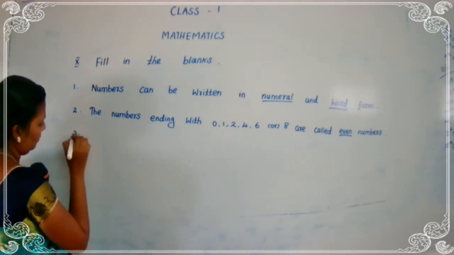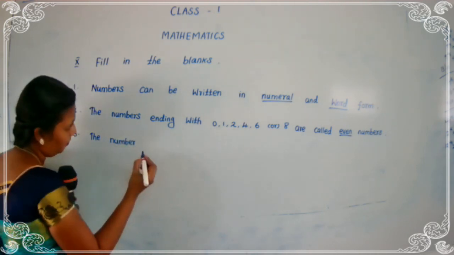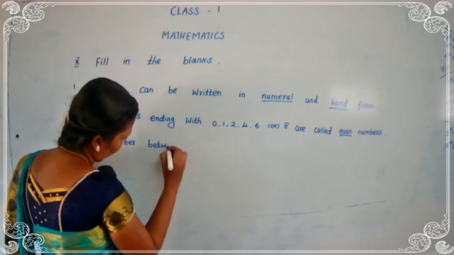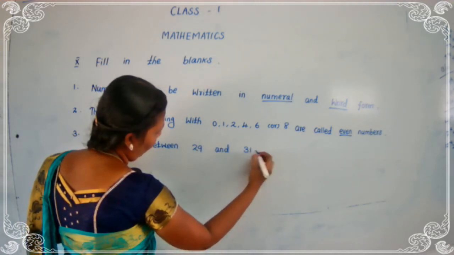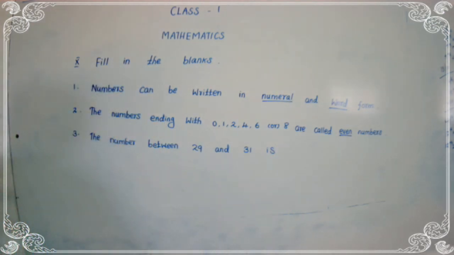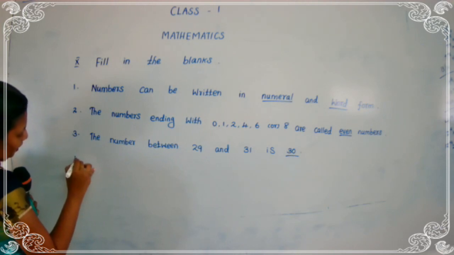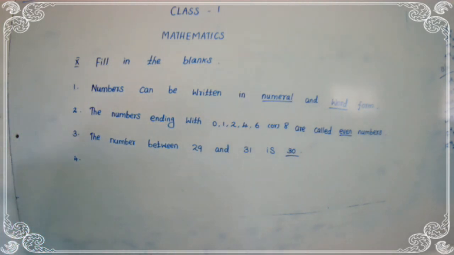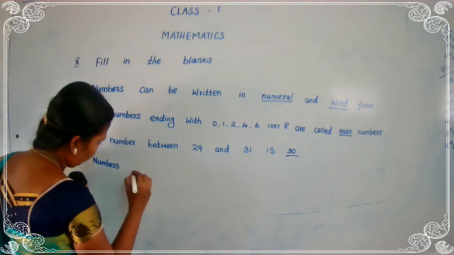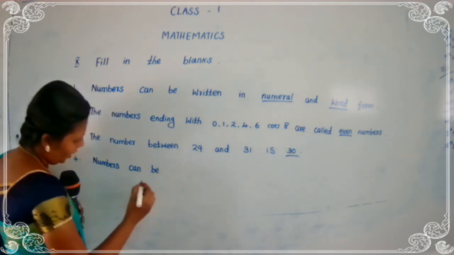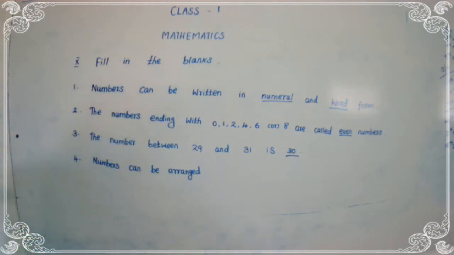The third one. The number between 29 and 31 is 30. The fourth one, numbers, N-U-M-B-E-R-S, can, C-A-N, be, arranged, A-R-R-A-N-G-E-D, in